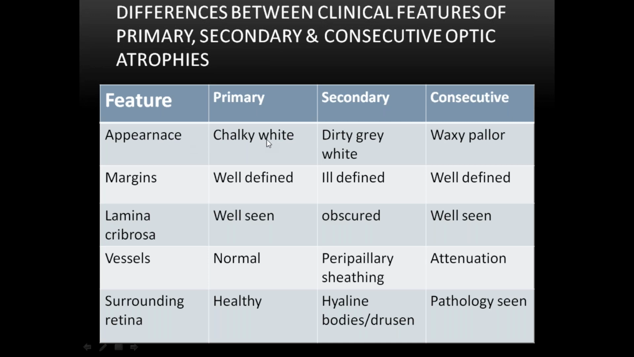Appearance: it is chalky white in primary optic atrophy, dirty white in secondary, and waxy disc pallor in consecutive. Pale waxy disc pallor is a sign of retinitis pigmentosa. You see a triad of pale waxy disc pallor, bone corpuscular pigmentation, and attenuation of the vessels. The classical triad is a feature of retinitis pigmentosa.